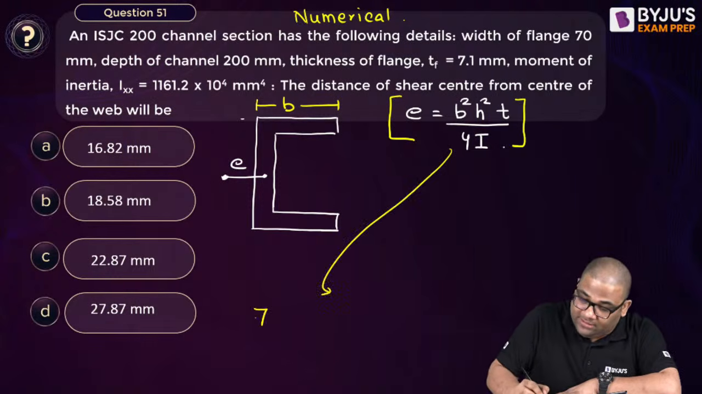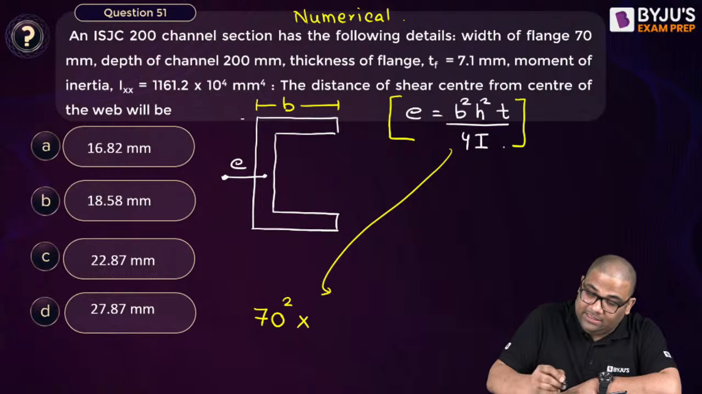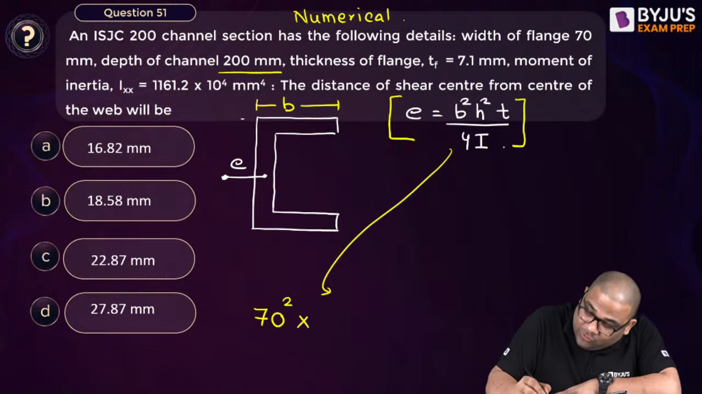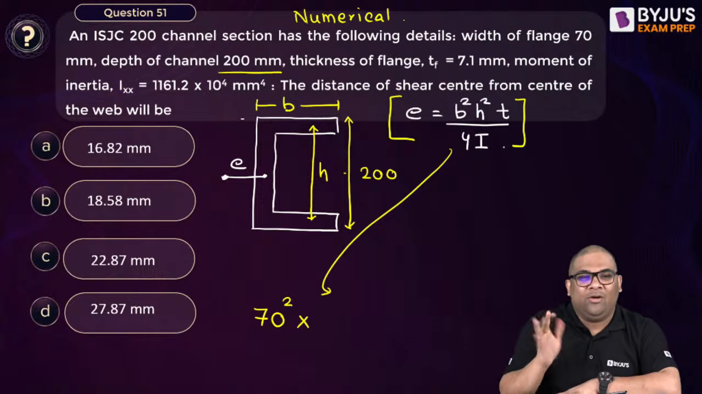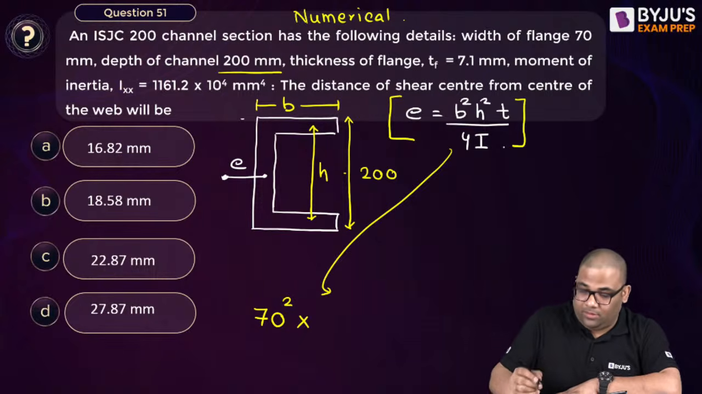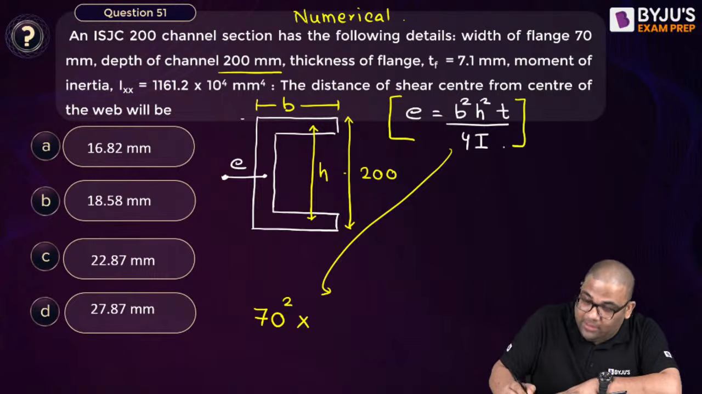So B is given what? 70 squared. H is given how much? 200. See, actually this is 200. H is actually this one, center to center. But you can do an approximation. Approximation. So 200.